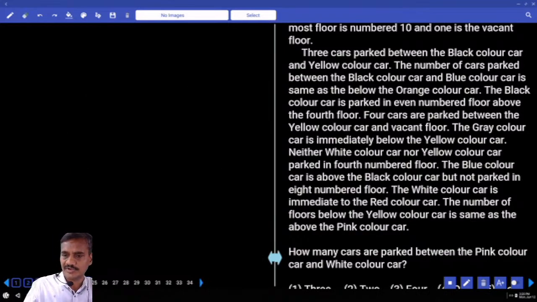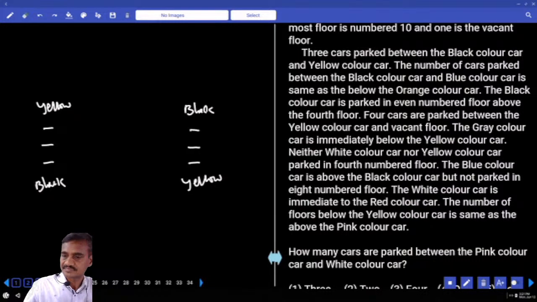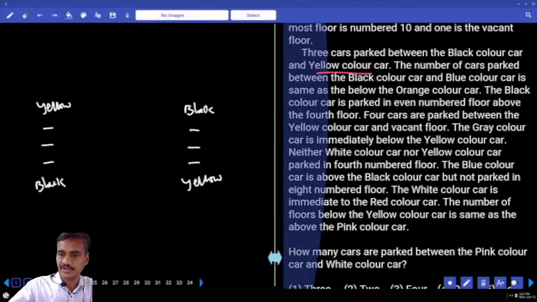Number of cars between black and yellow: black can be above this yellow. How many cars are there? Exactly 3. And 3 parked in between black and yellow. Or yellow is above, and this is 3. Now 3 in between yellow and black. 3 cars between black and yellow.